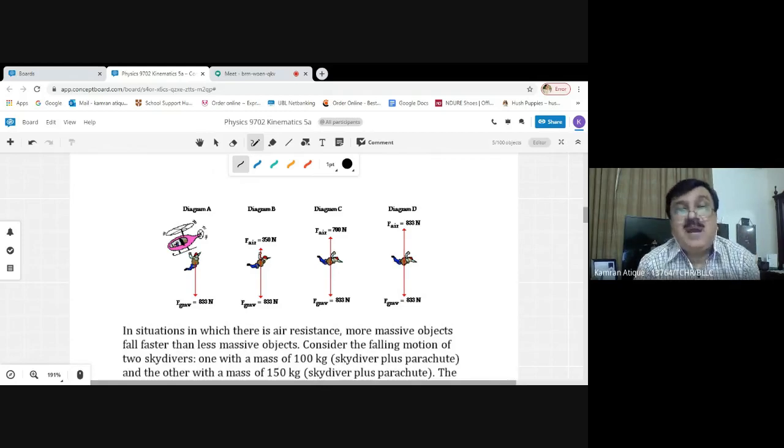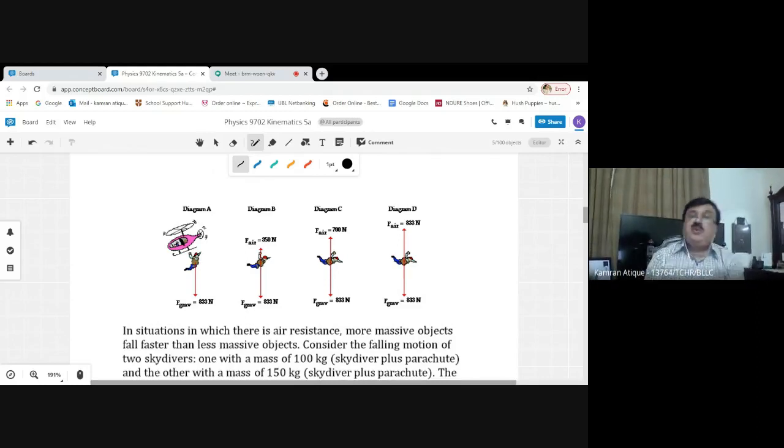As time is passing by, I have told you and taught you that as soon as the body is falling vertically downwards, due to the drag of the particles of air, the air resistance starts increasing from zero in the upward direction. Now, this is the moment of time being considered at which the air resistance has increased further and jumped up to 350 newtons because acceleration is there.